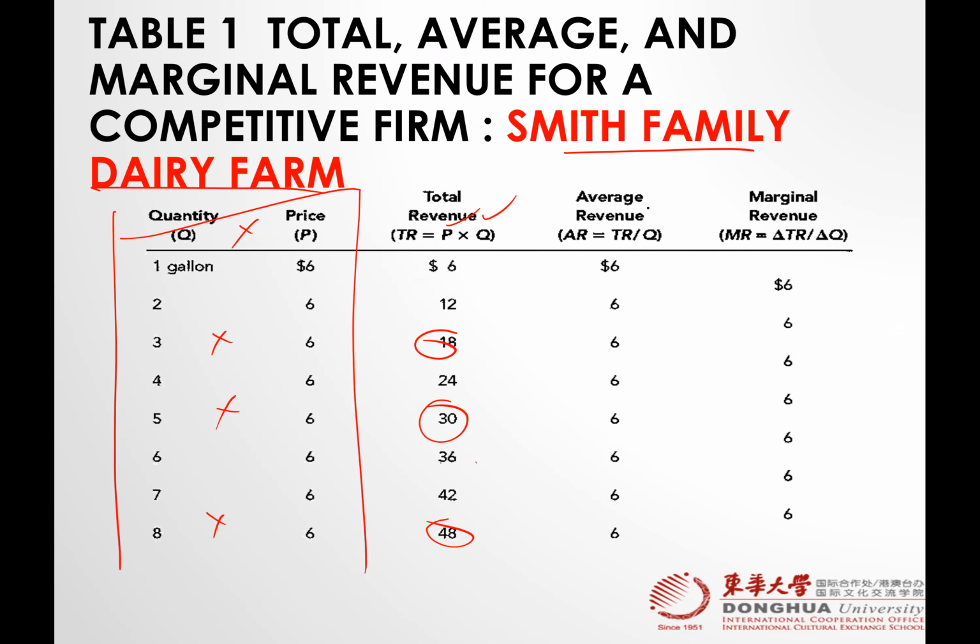And then average revenue. That notion which we proved before, that average revenue is equal to price, we can also prove here as well. Average revenue is equal to total revenue divided by quantity. So where did this 6 come from? Total revenue, let me change the color.